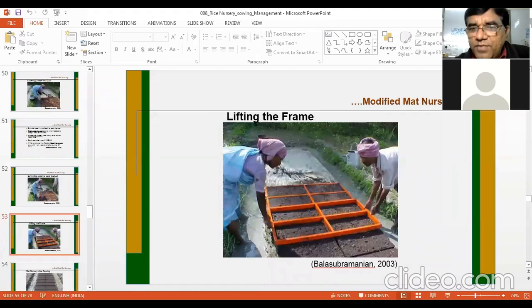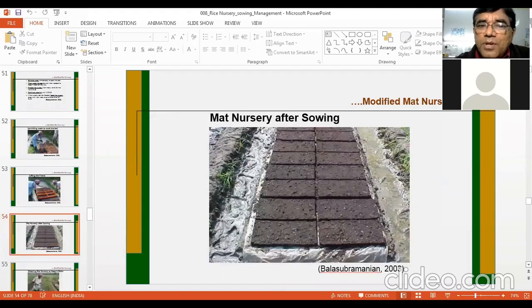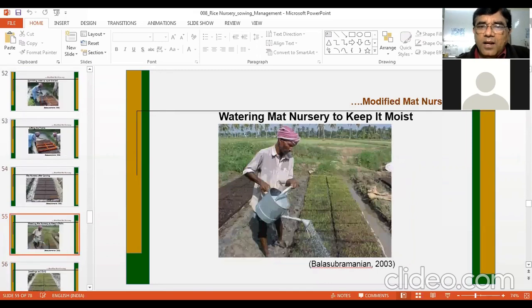Lifting the frame. After a few days, or 2-3 days, you can lift the frame, remove the frame, because these frames were used to make the right size of the mats. This is one. Number 2, so that soil gets attached to the bed. It will not wash away. Now they look like this, mat nursery after sowing. So frames have been removed once the seed has settled. And now you are watering the mat nursery to keep it moist.